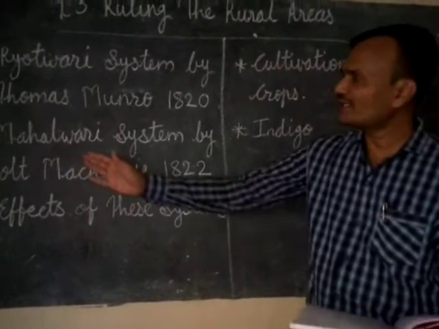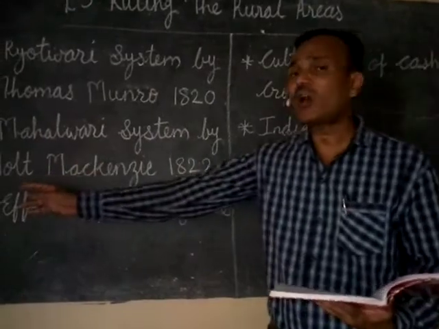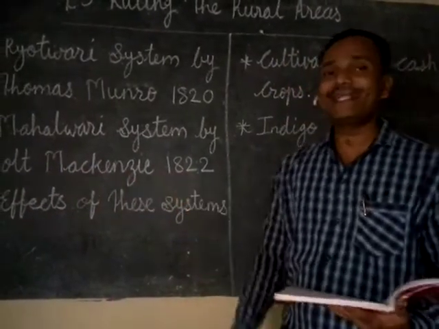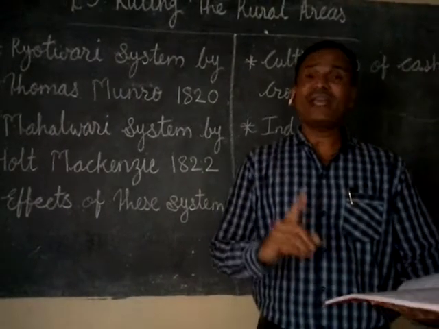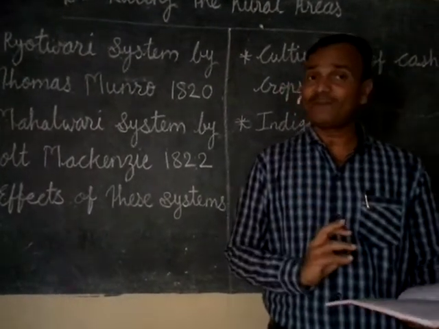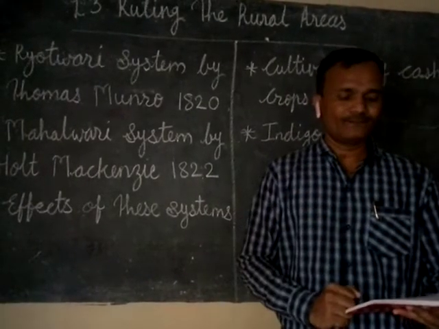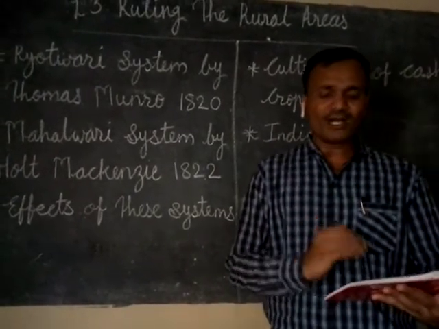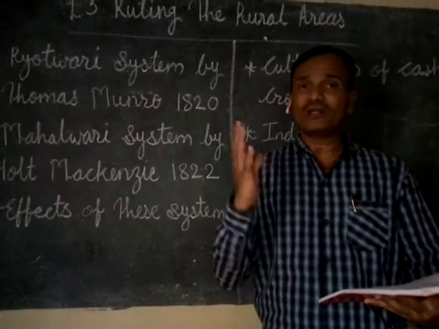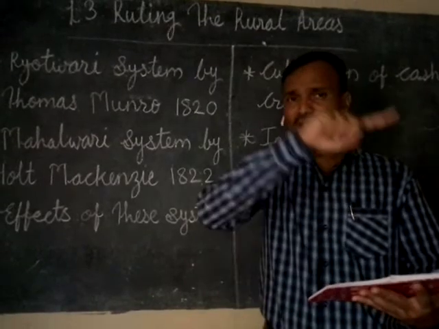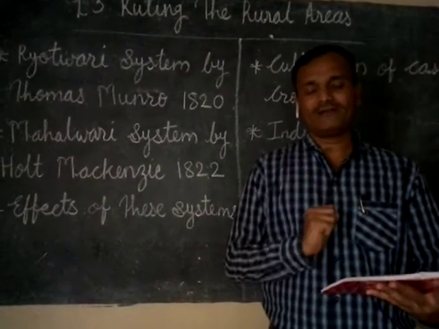Now we are moving towards our next point, that is the Mahalwari system by Holt Mackenzie in 1822. It was introduced by Holt Mackenzie in Punjab, parts of UP and central India. Mahal means a revenue estate and may include a village or a group of villages. So that is what Mahal is.